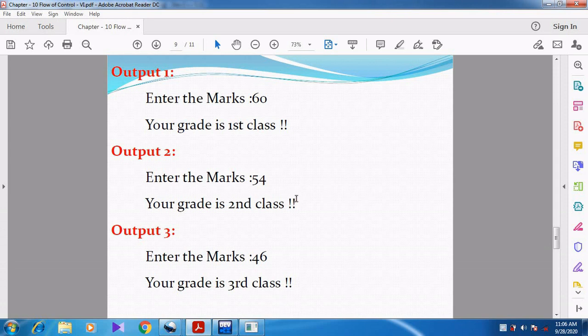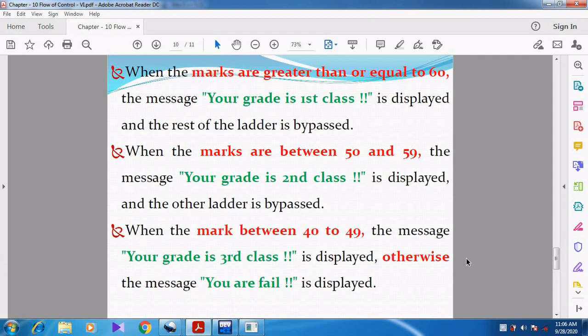Then the next output you see, 54. You belong to second class, that is 50 to 59. Then I have entered 46. 40 to 49 belongs to third class.